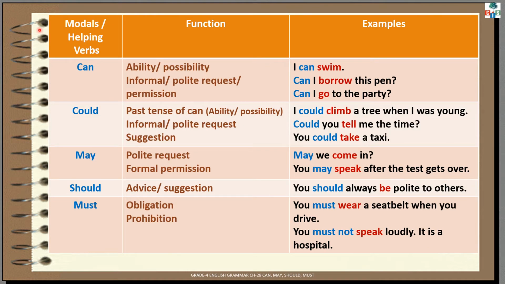Look at this table, children. In the first column, modals or helping verbs are given. In the second column, their functions are given. And in the third column, examples are given.